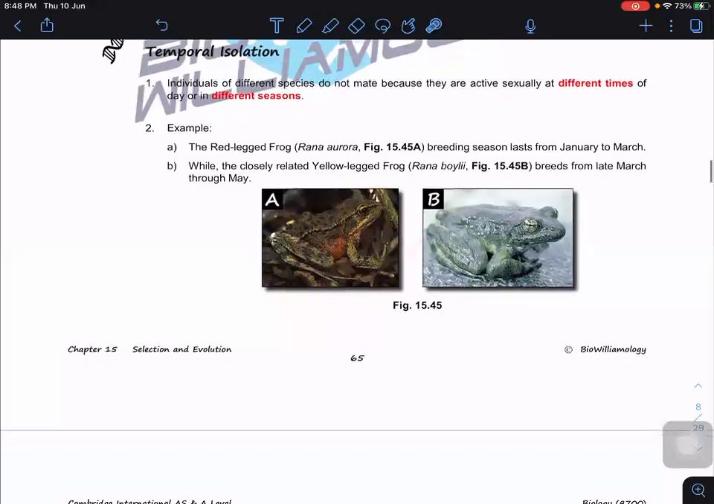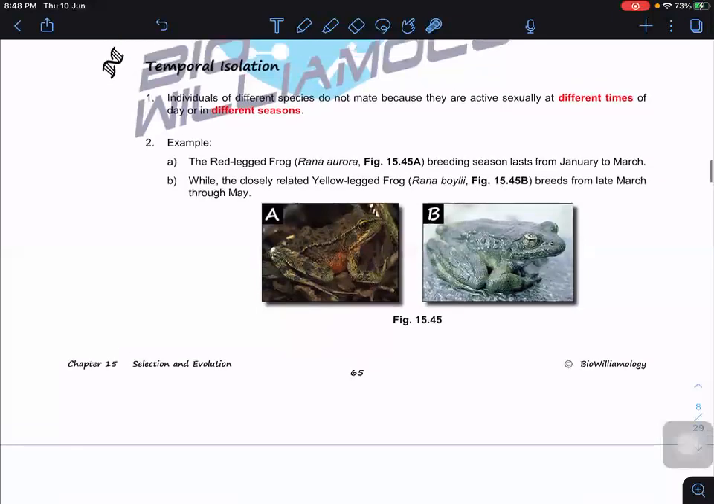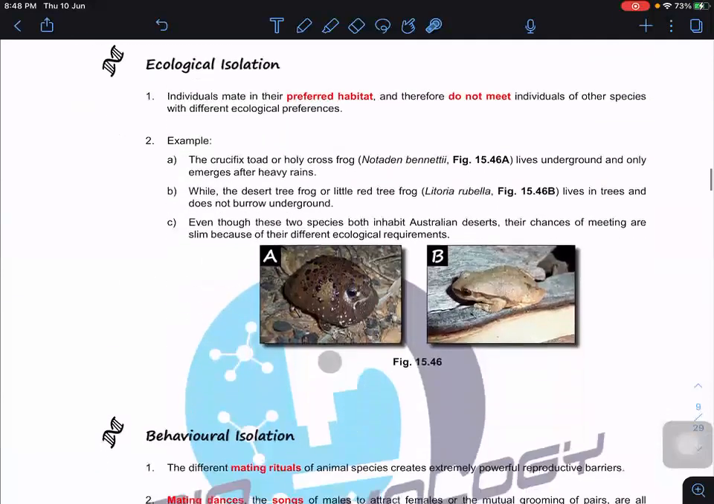Why? They are reproductively isolated. How? By temporal isolation and ecological isolation. Ecological isolation basically means that they have their own preferred habitats and they do not meet individually.